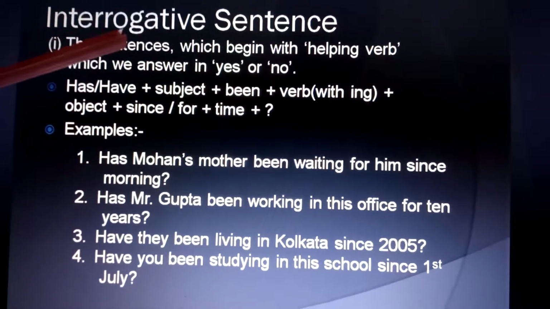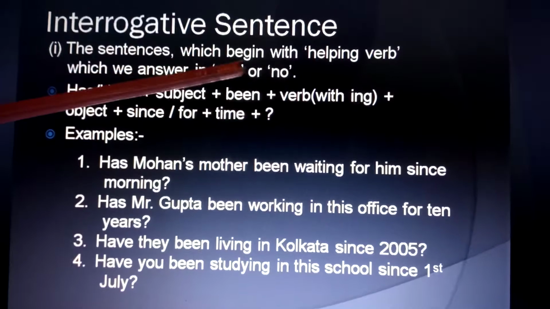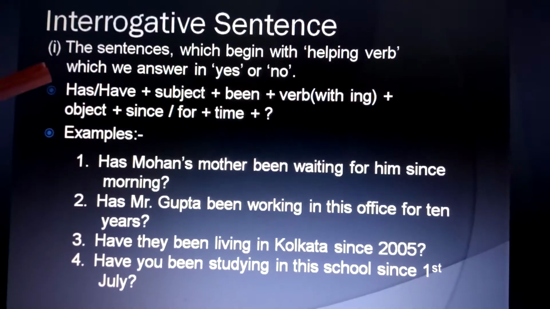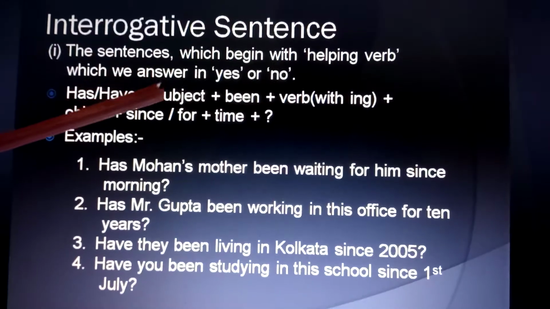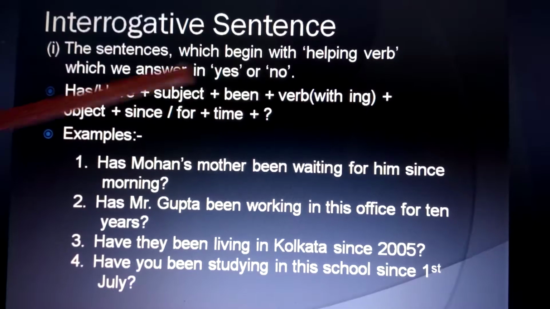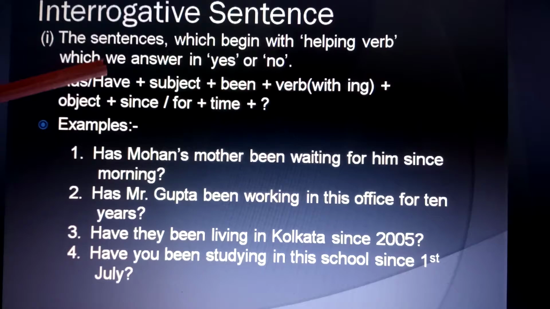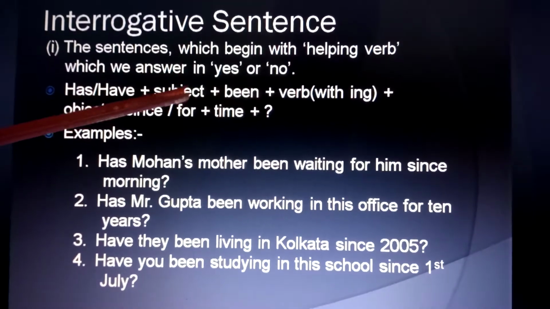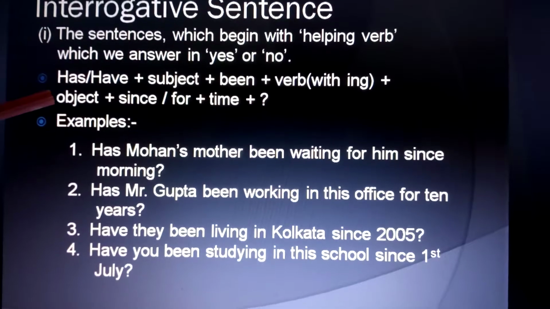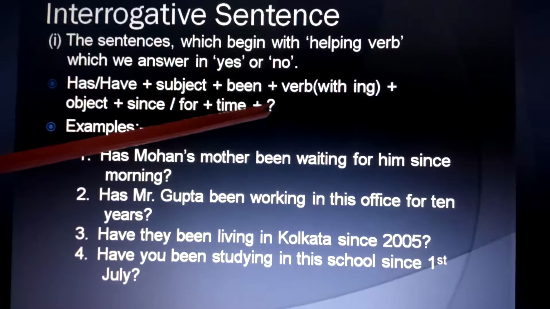First, the sentences which begin with a helping verb, which we answer in yes or no. To form these sentences, remember, first we write has or have, then subject, then been. It means we write the subject between has and been, or have and been. Once again you see, has or have plus subject plus been. Then verb with ing form, then object, then since or for, then time, and then question mark.